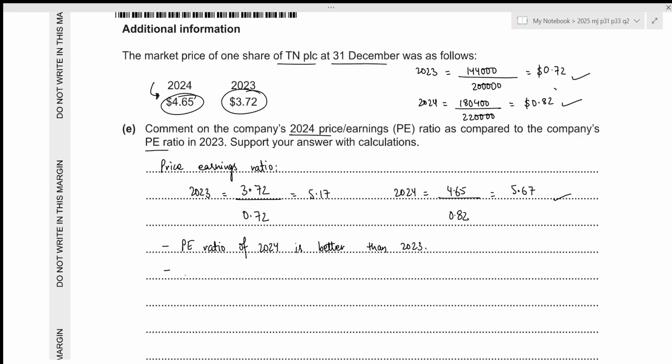Like I said before, a higher ratio represents a higher confidence of investors. Let's write it down. This suggests that the investors are confident in the future growth of the business.